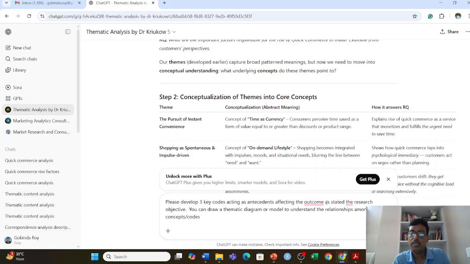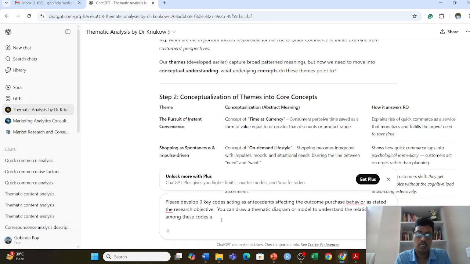The outcome can be something like purchase behavior, as stated in the research objective, and you can draw a thematic diagram or model to understand the relationship among these concepts, these codes, and the outcome.